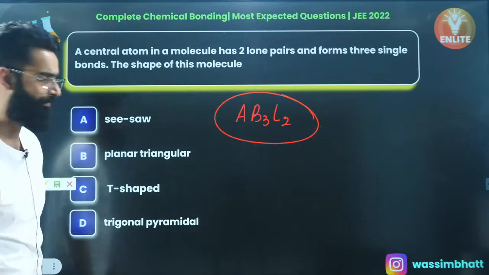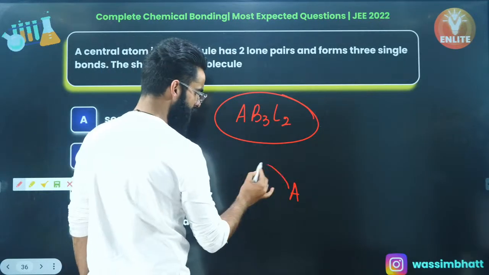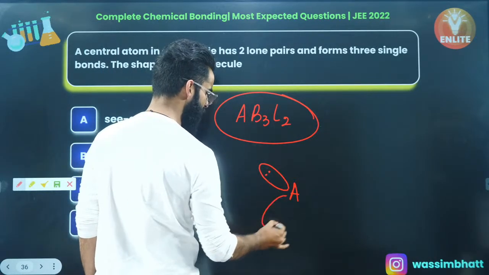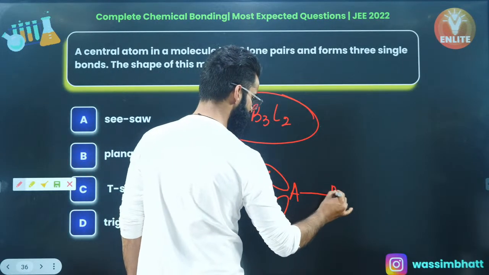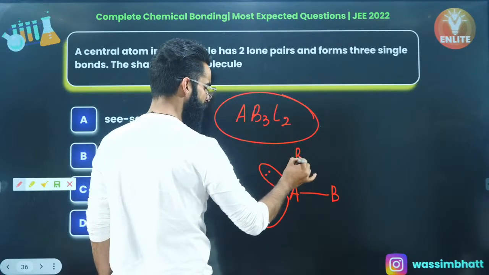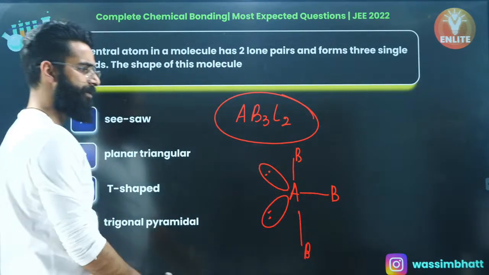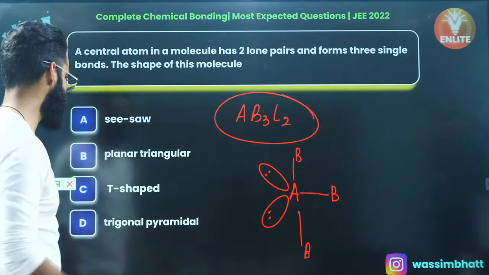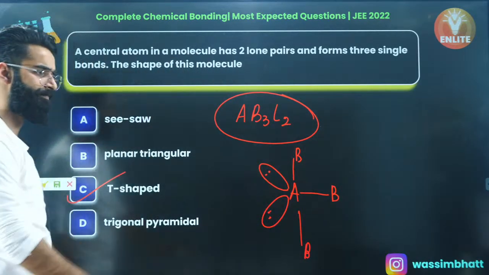What is going to be the shape of it? If this is the central atom, there is 1 lone pair present at the equatorial position, 1 more lone pair present at the equatorial position. This is one of the bond pairs present at the equatorial position, and on the axial position upwards 1 more bond, and on the axial position downwards 1 more bond. So what do we call this shape as? 3 sigma and 2 lone pairs. This is what we call a T-shaped molecule. You can check it out. It's a T-shaped molecule. Simple, basic, right?